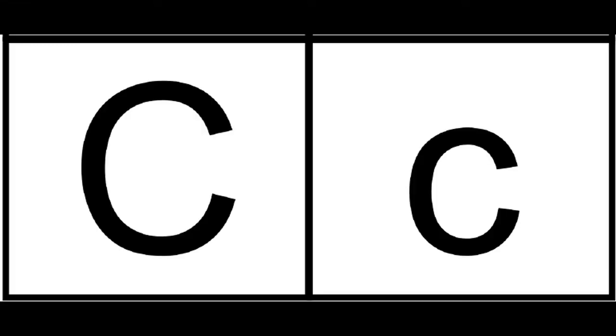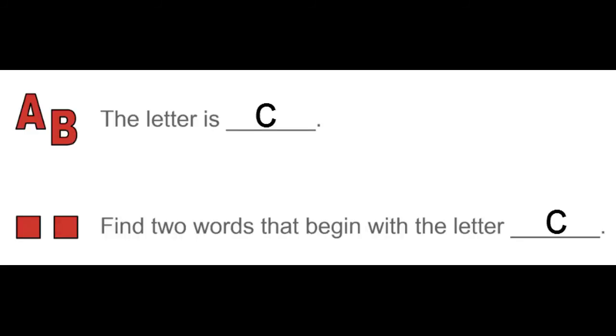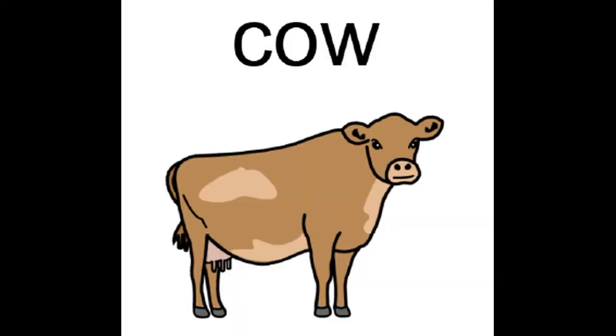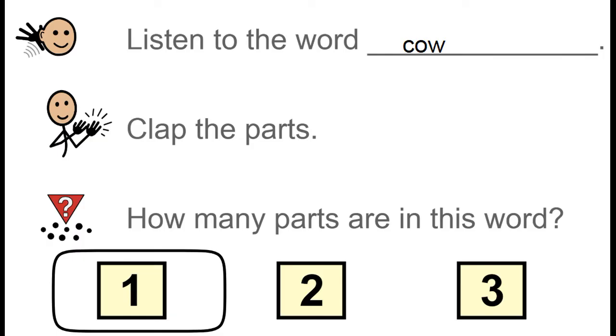What's the letter? C. What's the sound? K. S. The letter is C. Find two words that begin with the letter C. Cow. Listen to the word cow. Clap the parts. Cow. How many parts are in this word? 1. Cow. Clap it again. Cow.